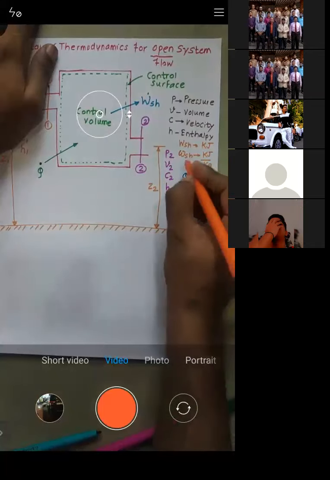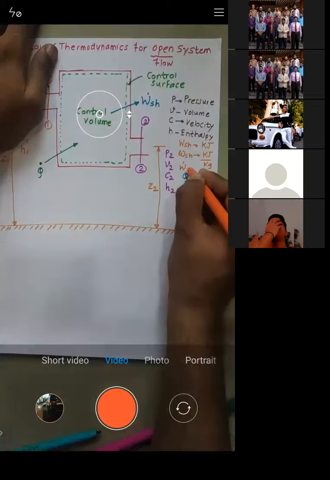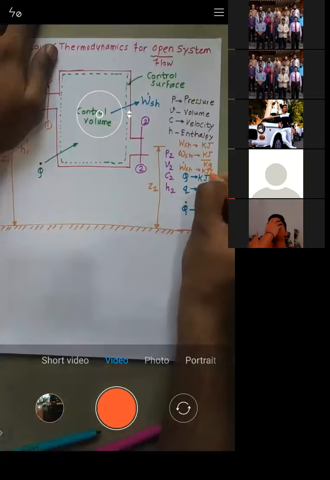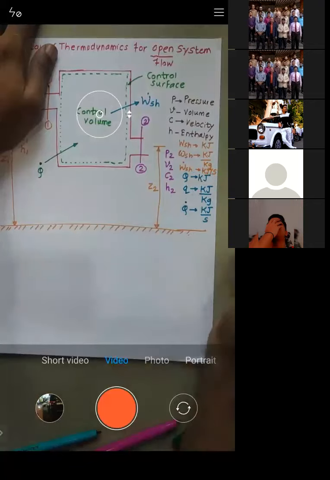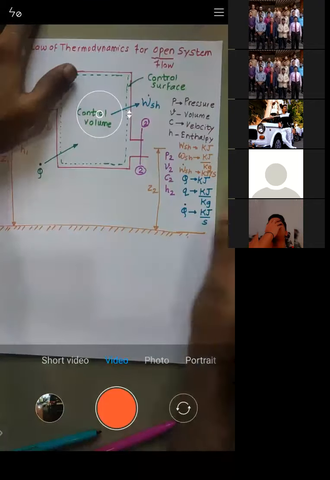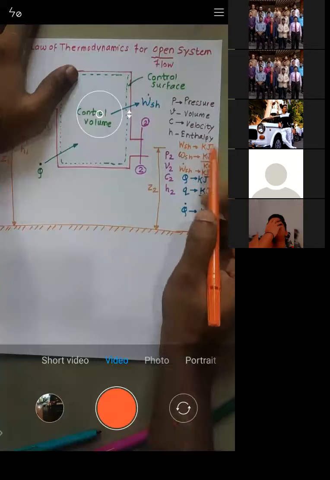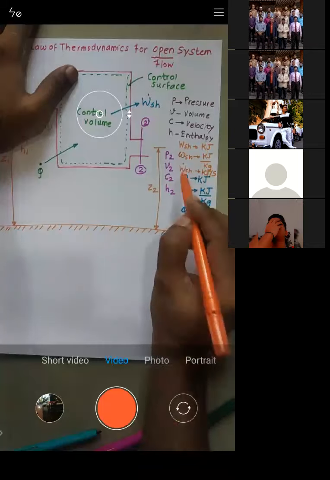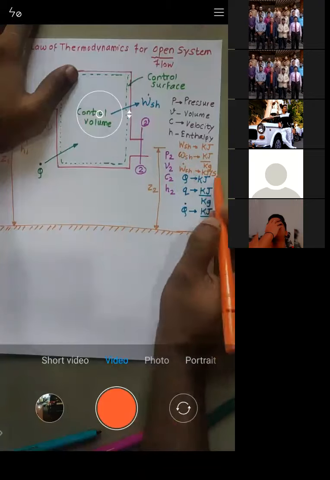But when you make it W dot SH, the unit will be kilojoule per second. So whenever it is capital, it is kilojoule; whenever it is small, it is kilojoule per kg; but whenever it is dot, it is kilojoule per second.